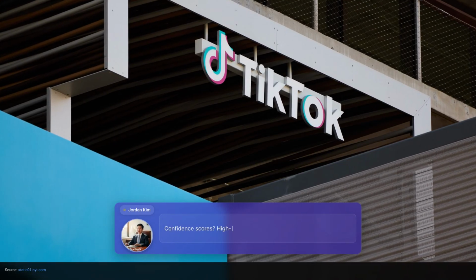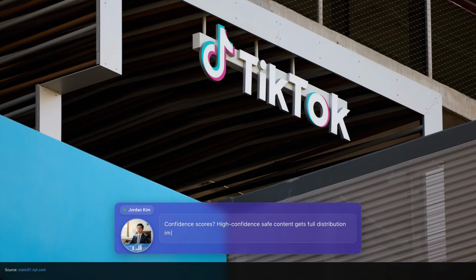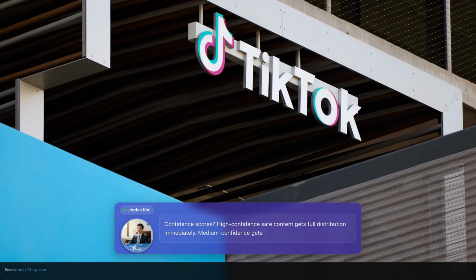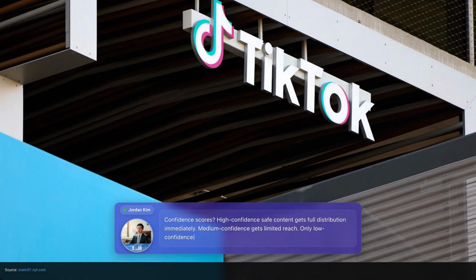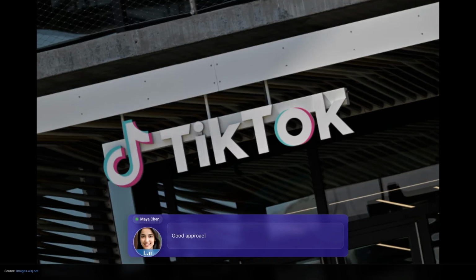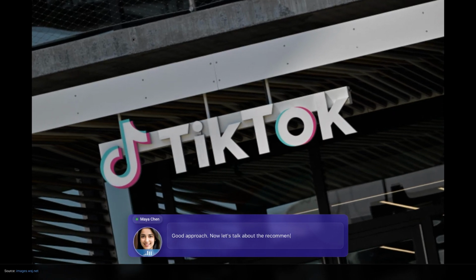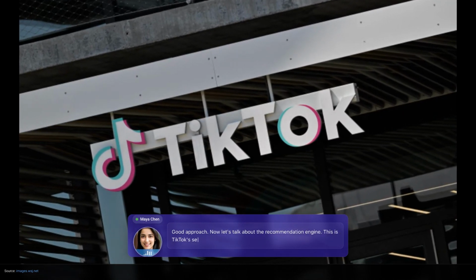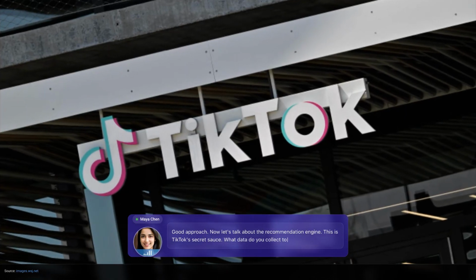Confidence scores. High confidence safe content gets full distribution immediately. Medium confidence gets limited reach. Only low confidence gets held for review. Good approach. Now let's talk about the recommendation engine. This is TikTok's secret sauce. What data do you collect to make recommendations?